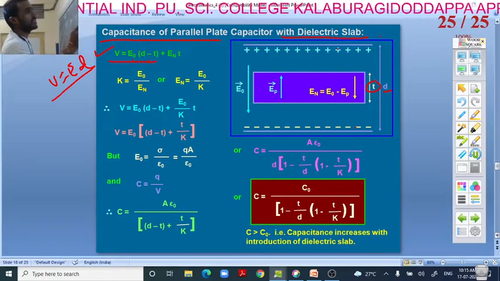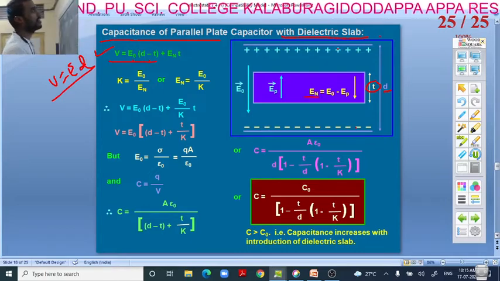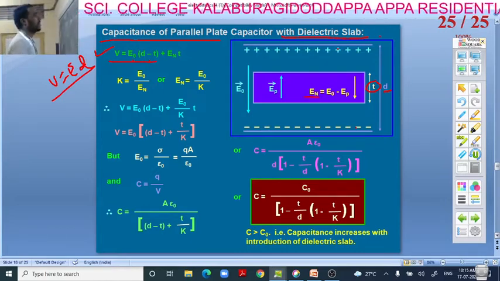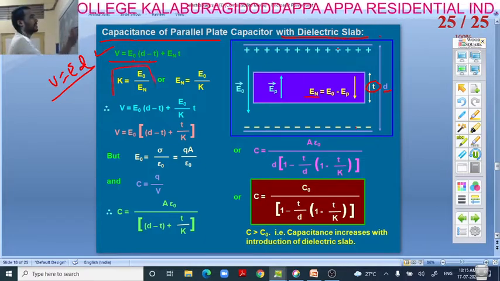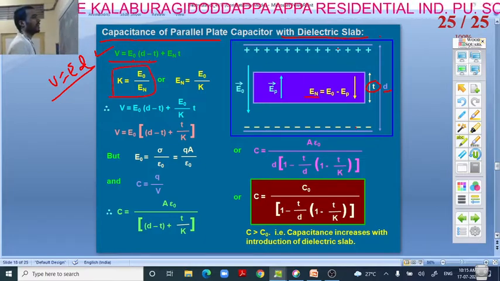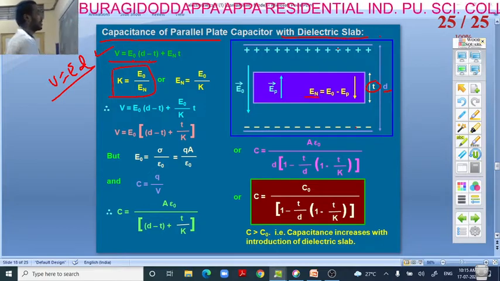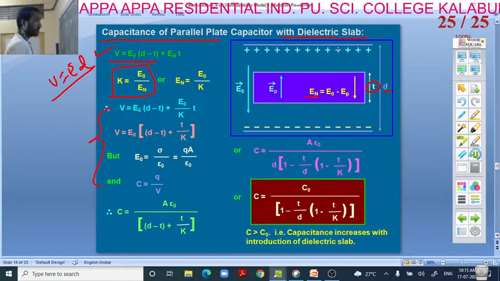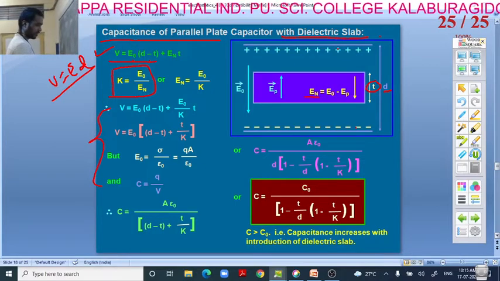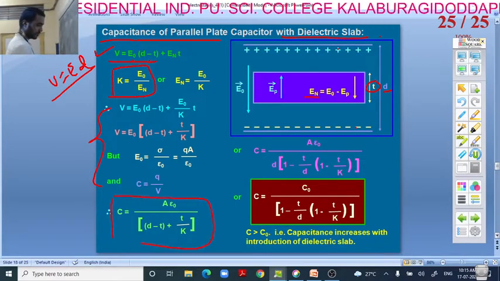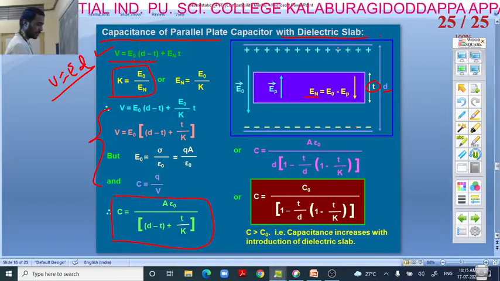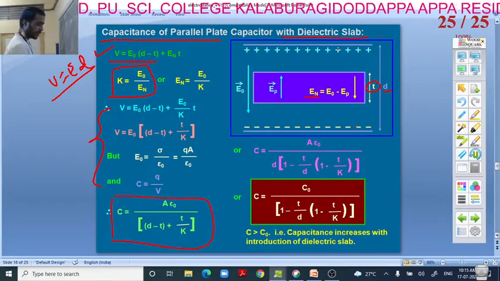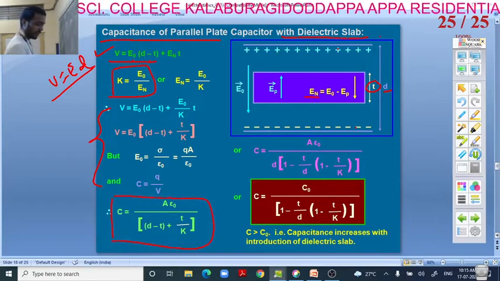K is equal to E naught by E_n, so E_n is equal to E naught by K. Just by doing the mathematical steps, finally we get the expression C is equal to A epsilon naught divided by (D minus T plus T by K).